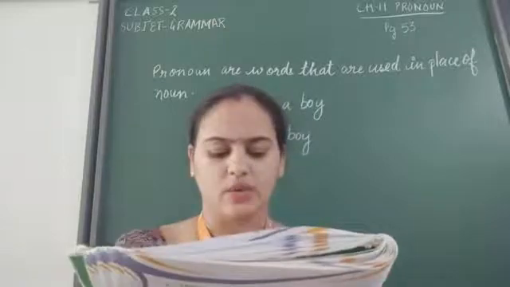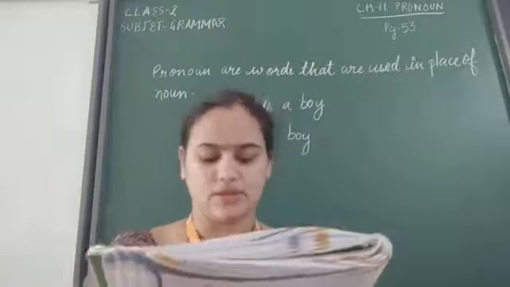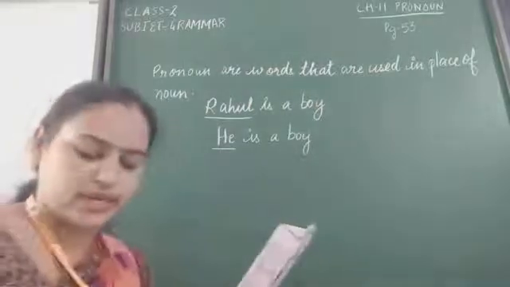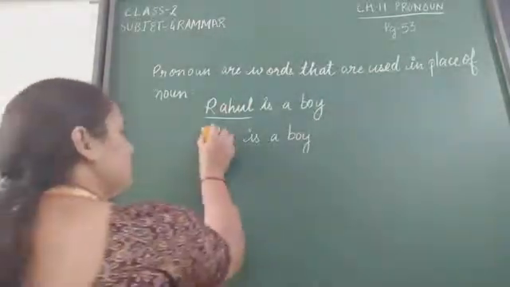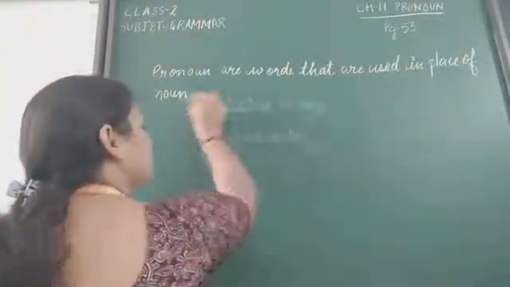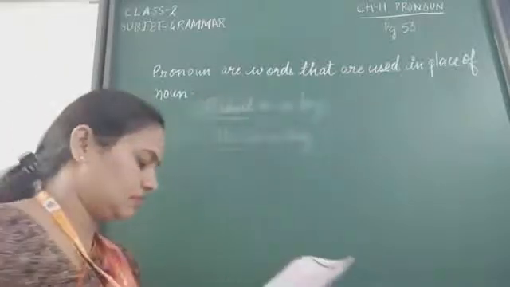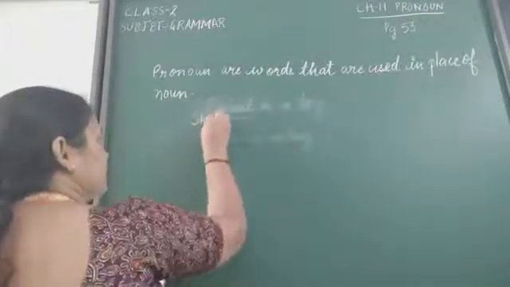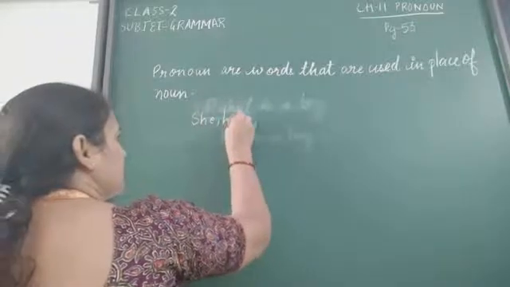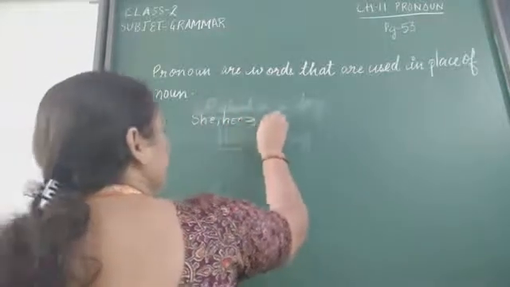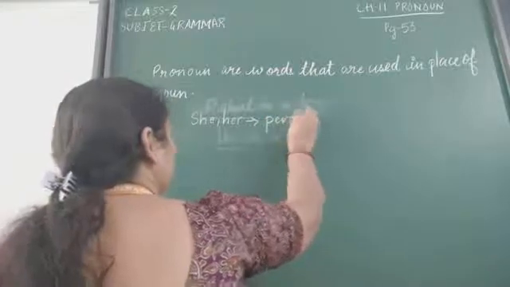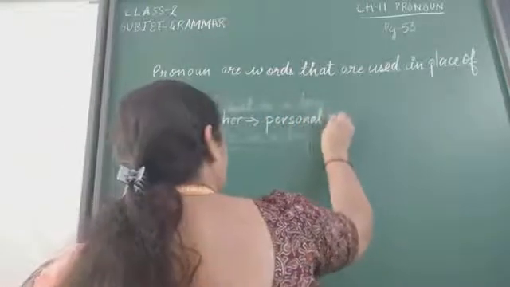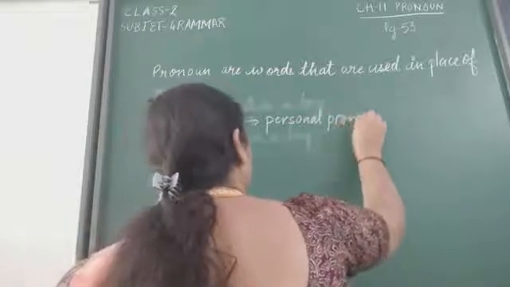These words are known as personal pronouns. So kids, the words she and her come in the category of personal pronouns.